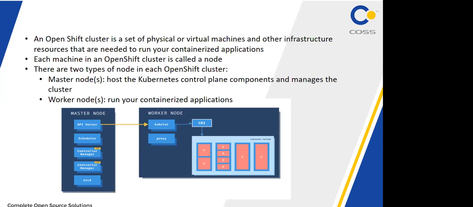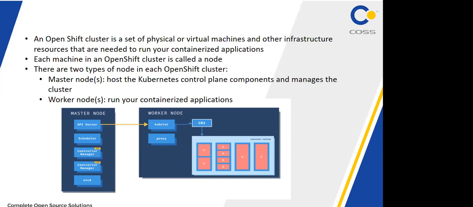An OpenShift cluster is a set of physical or virtual machines and other infrastructure resources that are needed to run our containerized application. Remember that in OpenShift, 2 types of node are there: one is called the master node, and the second one is called the worker node.